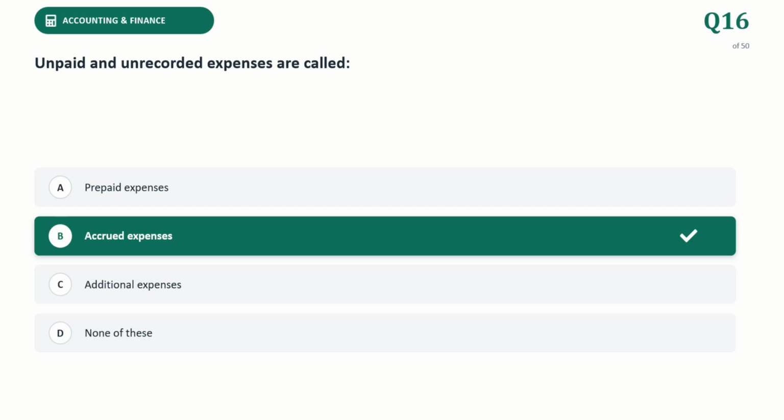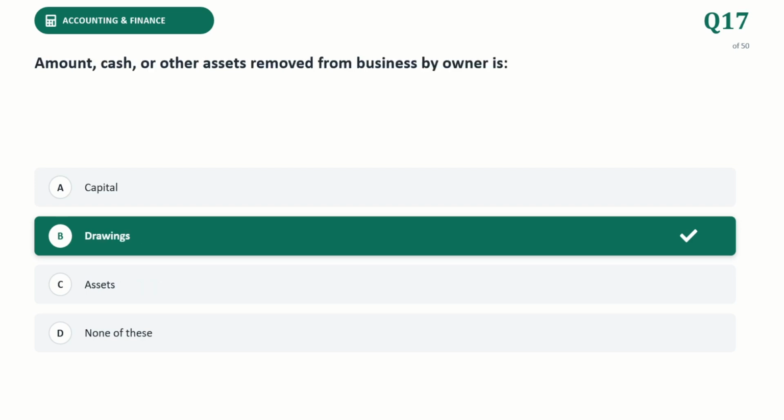Accrued expenses, also known as outstanding expenses, represent an economic obligation that a business has already incurred during the current accounting period but has not yet paid or officially recorded in its general ledger. Next question. Amount, cash or other asset removed from business by the owner is?